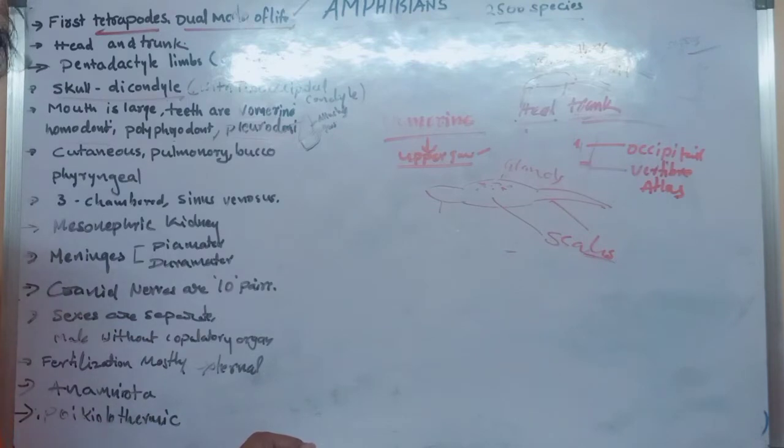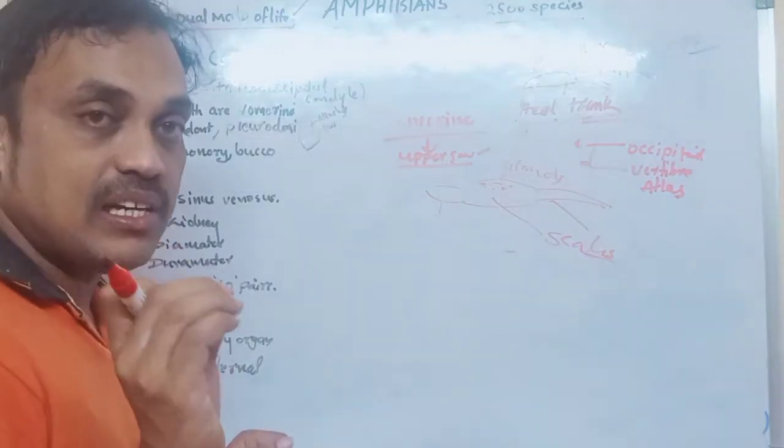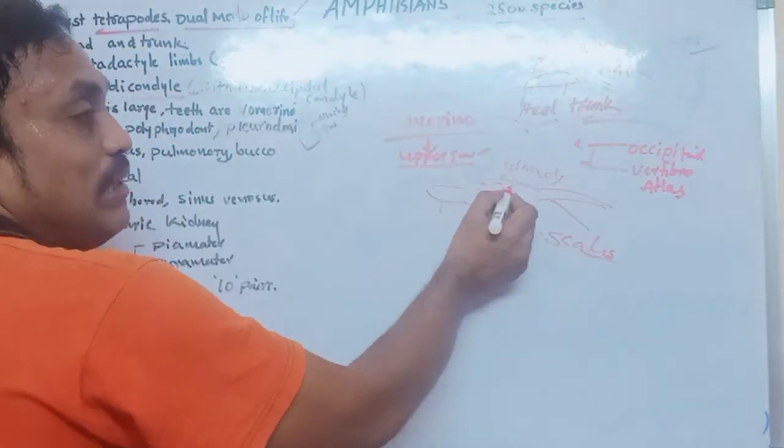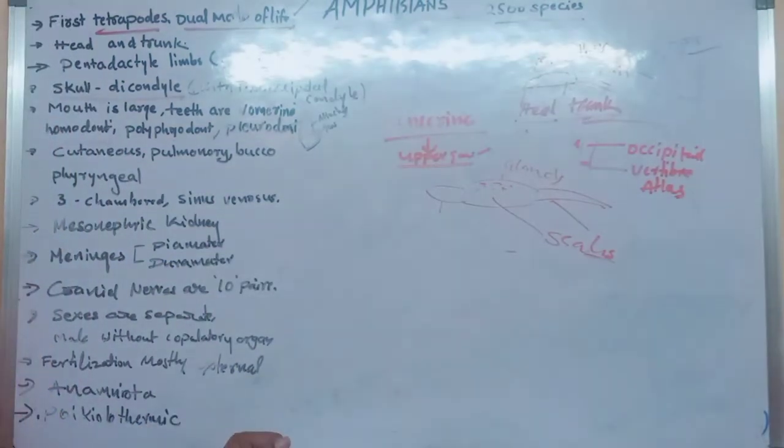Why? Because it is releasing some mucus-like substance. Because on the surface of the body it is glandular. Glandular means it consists of glands which are secreting mucus. And that is also very important. Glandular, especially for skin.